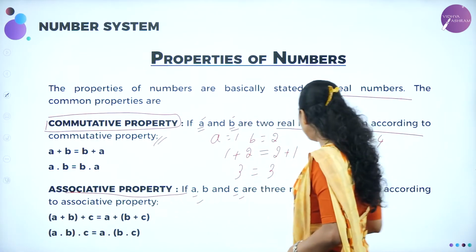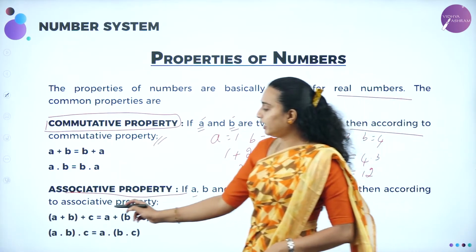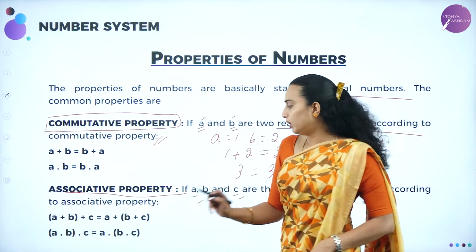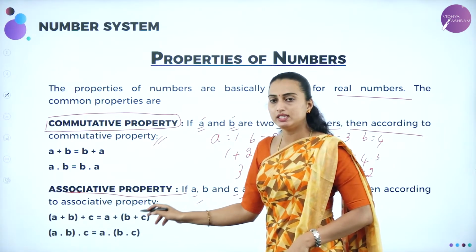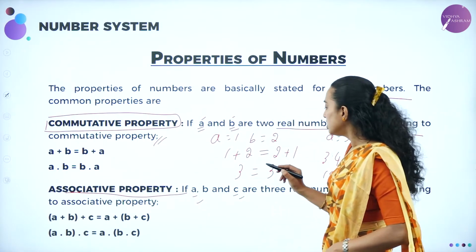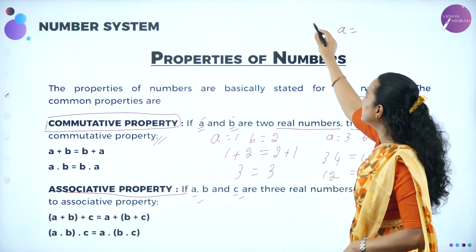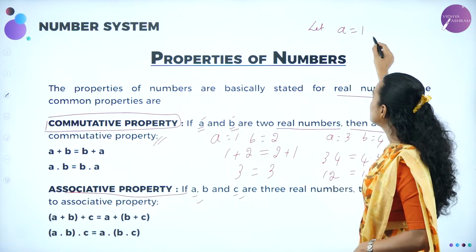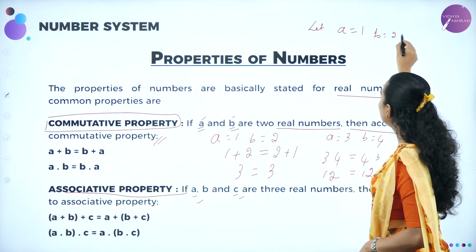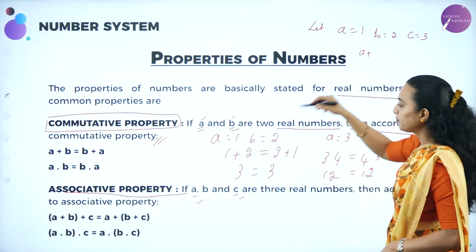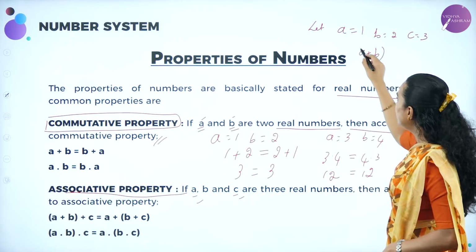The associative property is defined under addition, that is (A plus B) plus C must be equal to A plus (B plus C). Here the bracket will change. Here I am going to take, let A equal 1, B equal 2, C equal 3. Now I am going to have it as (A plus B) plus C.